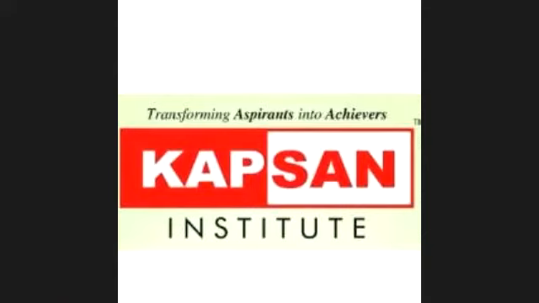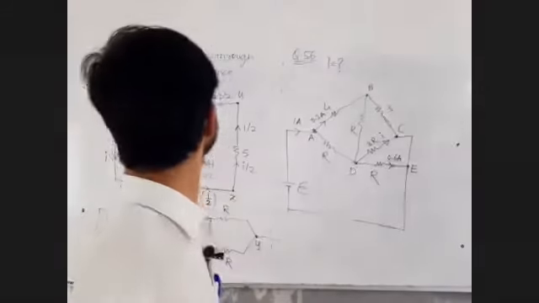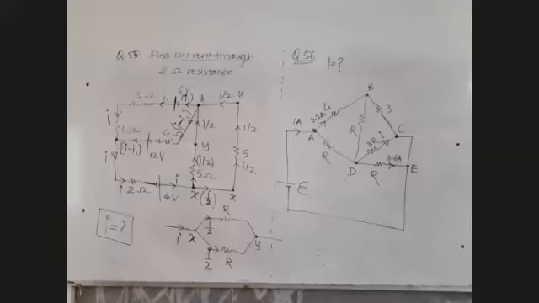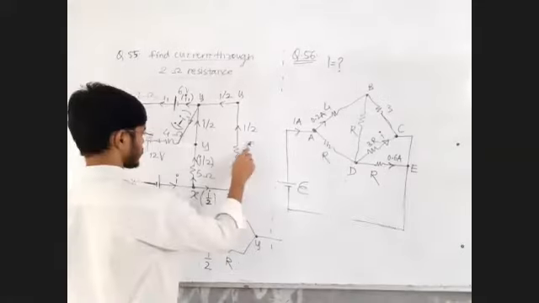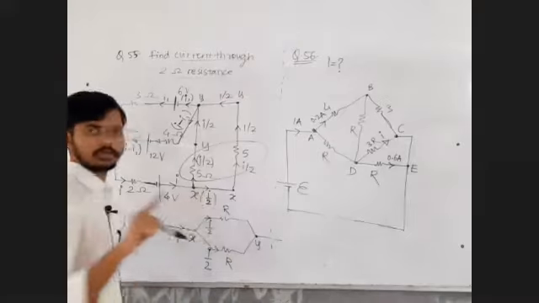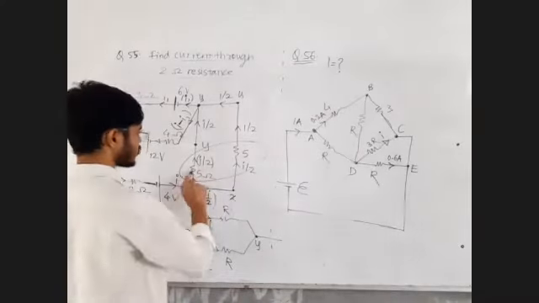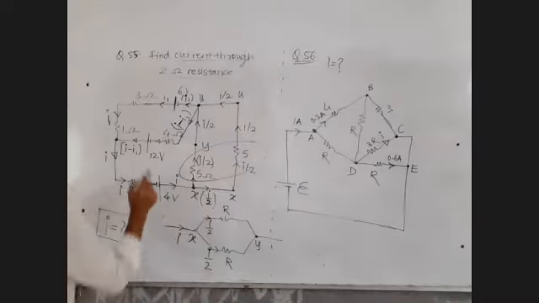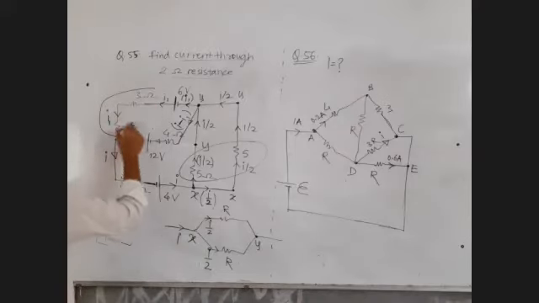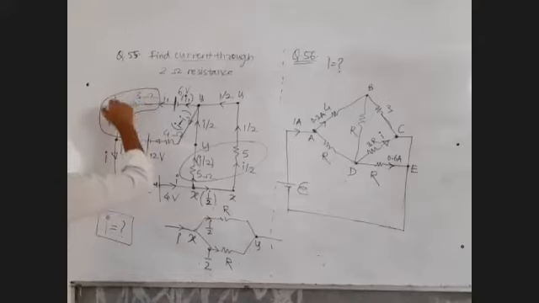Can we combine the 5, 5 and 3, 1 resistances in question number 55? Yes, you can combine these two resistances. You can write a 1 resistance effectively for this 5, 5 resistance, Aditya. You are right. And also you can combine these two resistances. Absolutely no problem. You can write 3 plus 1 as 4 ohm.